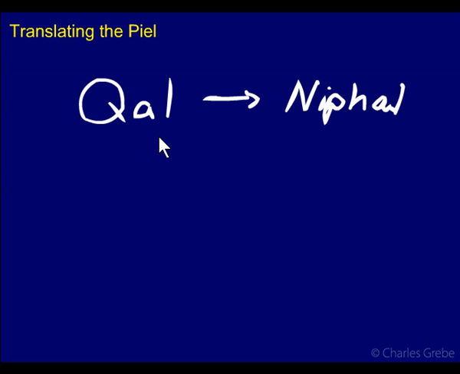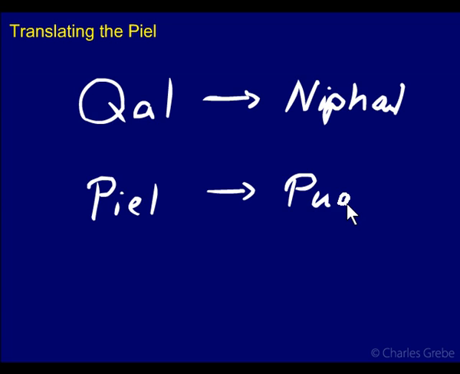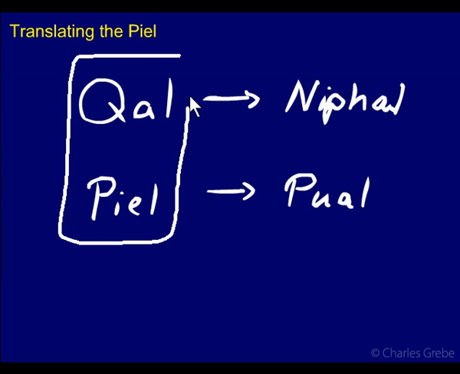So if you have a verb in the Qal that's active, then its passive form will be expressed in the Nifal. Now the Piel, what we're dealing with here, is also active like the Qal, and it has another binyan called the Pual that we'll deal with in the next chapter, and it will be the passive of the Piel, just like the Nifal is the passive of the Qal. Now the point I want to make here is that both the Qal and the Piel are active forms of a verb.